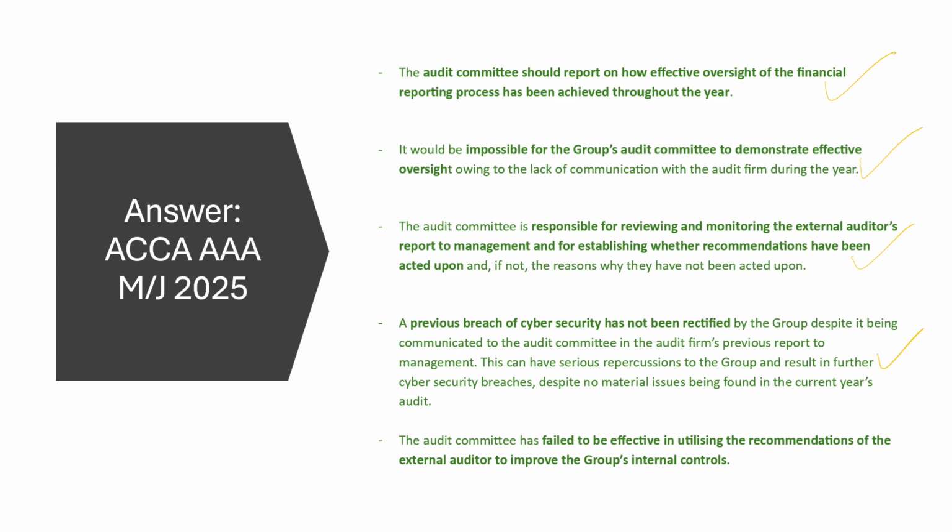So we're talking about what should have been done and then an application. Now, there was a report last year regarding the cybersecurity breach and recommendations regarding systems that needed to be improved, but this was not acted upon. So basically, with regards to the communication, we can end this by saying that they have not been effective in utilizing the recommendations to improve group internal controls, and this could have a wider impact on the rest of the controls as well.